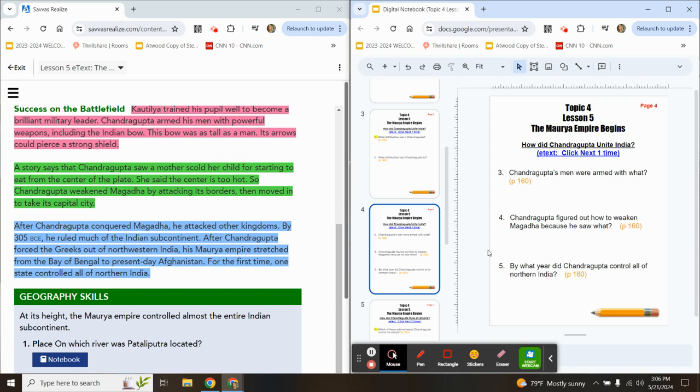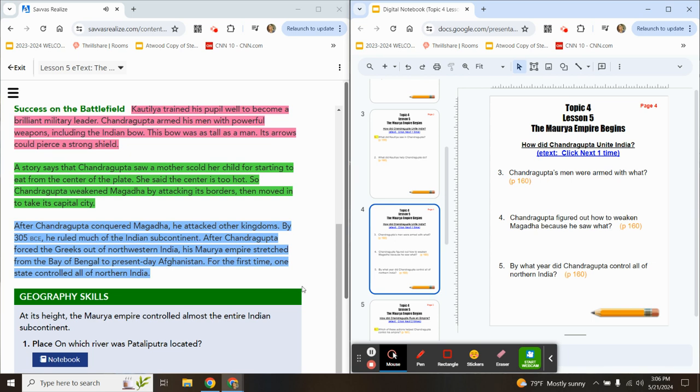Number 5. By what year did Chandragupta control all of northern India? You will see that year in this blue highlighted text that's about to be read to you. Chandragupta conquered Magadha. He attacked other kingdoms. By 305 BCE, he ruled much of the Indian subcontinent.